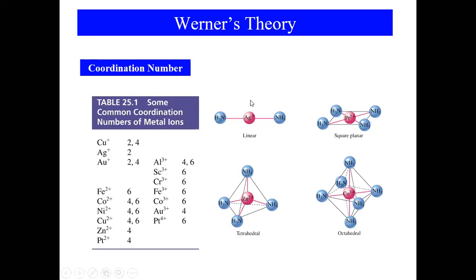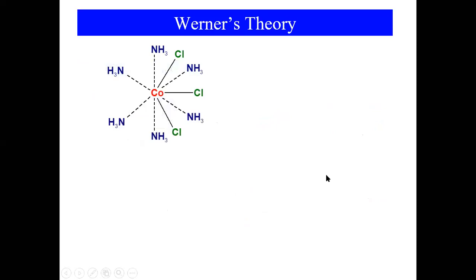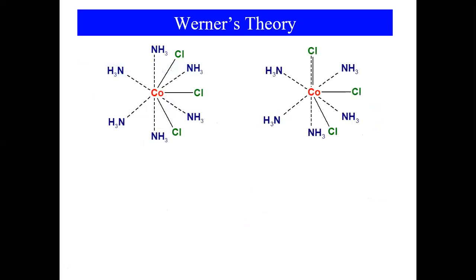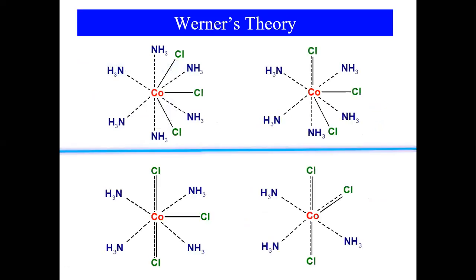So we need to know the structures: linear, that is coordination number 2; square planar, coordination number 4; tetrahedral, coordination number 4; octahedral, coordination number 6. We should know these things. This is how Werner explained. The dotted ones and the thick ones: the thick ones show primary valence, meaning the oxidation number it gives.